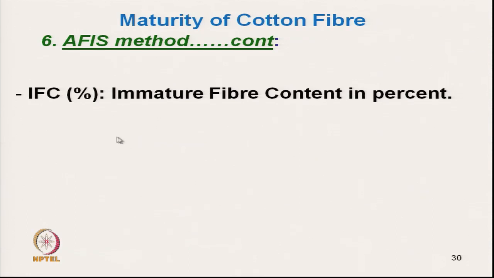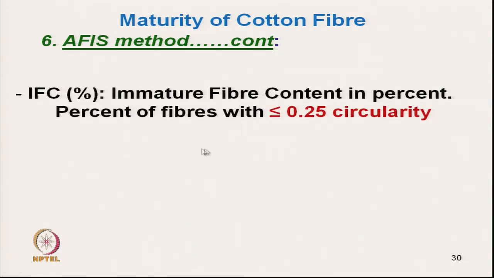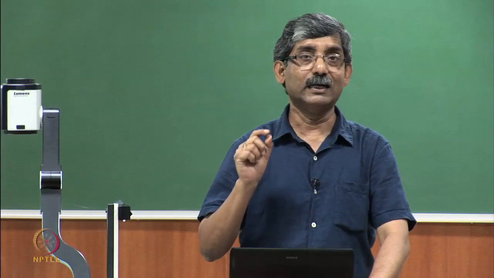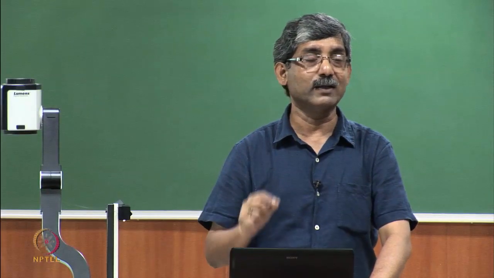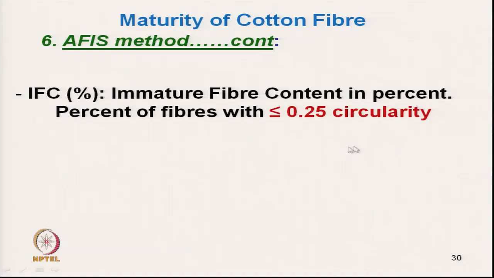Okay, the percent immature fiber content we can also measure, that is the percent of fibers with less than 0.25 circularity. As we have the individual data of the perimeter, we can calculate the circularity also. Fibers with less than 0.25 circularity are called immature fibers. Okay. So, we can calculate the percent of fibers.